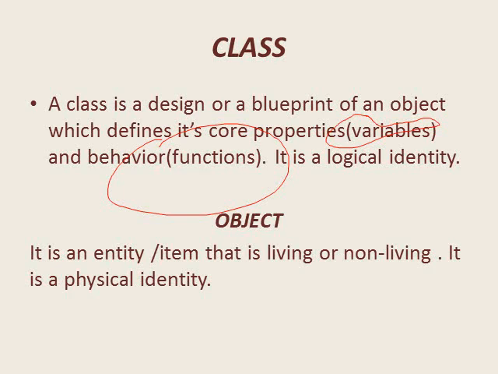And what about object? Object, it is an entity or item that is living or non-living. It is a physical identity. Means what is the difference between class and object? We can say that class is a logical entity which does not have a physical existence, whereas an object has a physical existence, and an object is a part of a class.